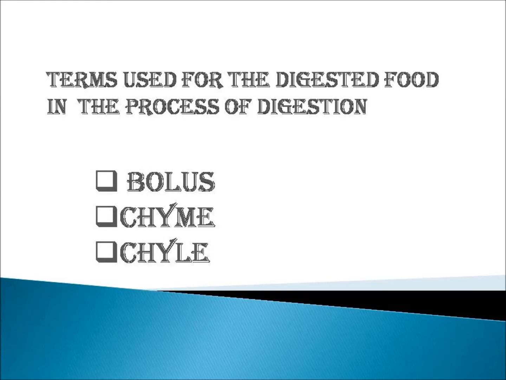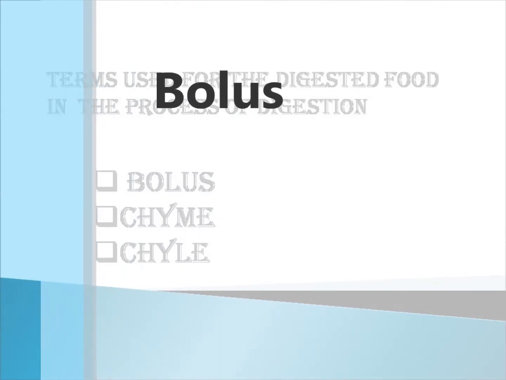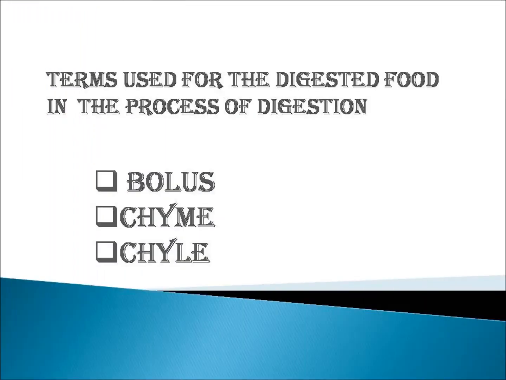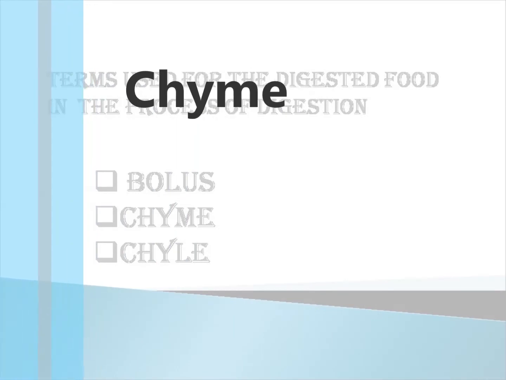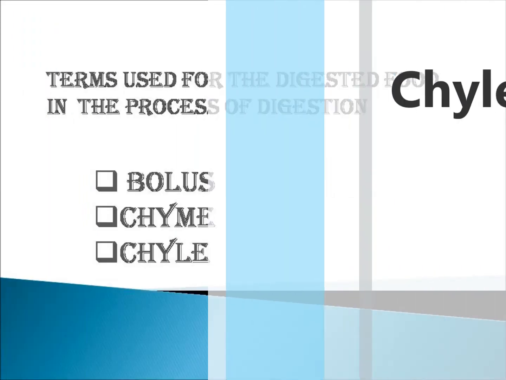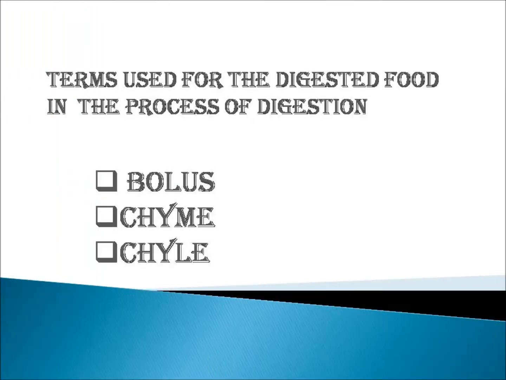In the whole process of digestion, the digested food at every stage is named as bolus, chyme and chyle. The digested food in the mouth is called bolus. Chyme is the acid fluid passing through the stomach to the intestine. Chyle is the milky fluid containing fat droplets which drains into the lymphatic system.